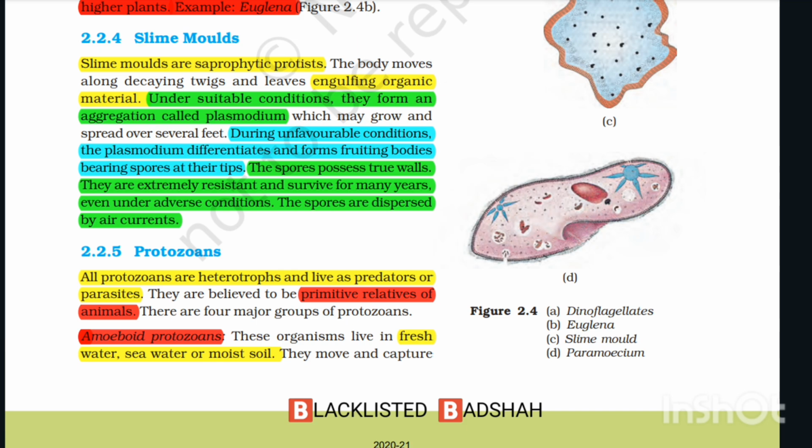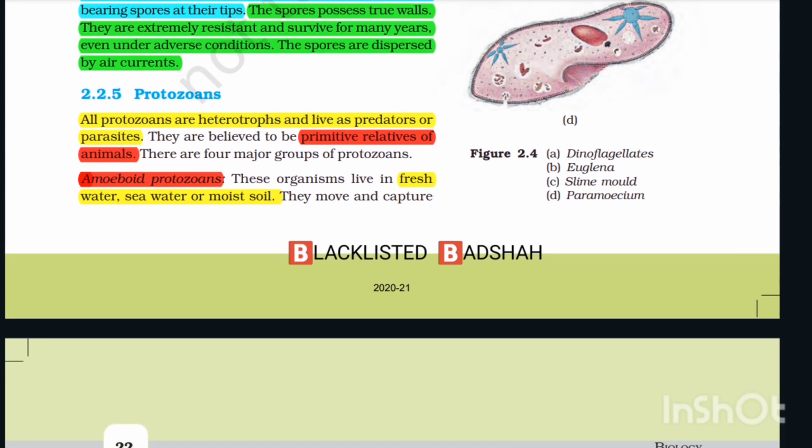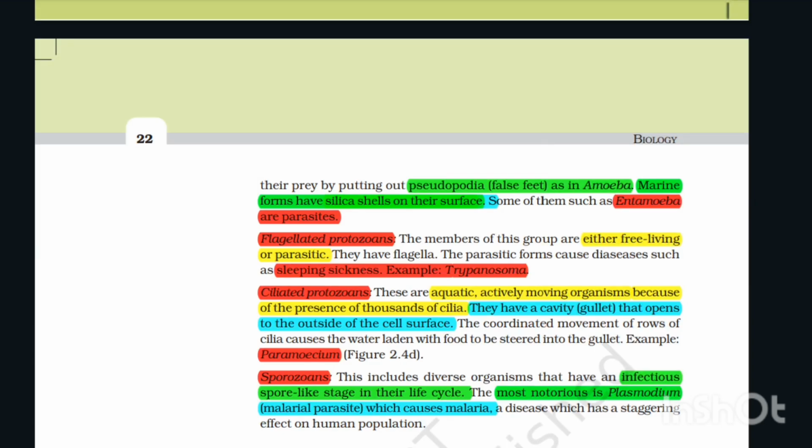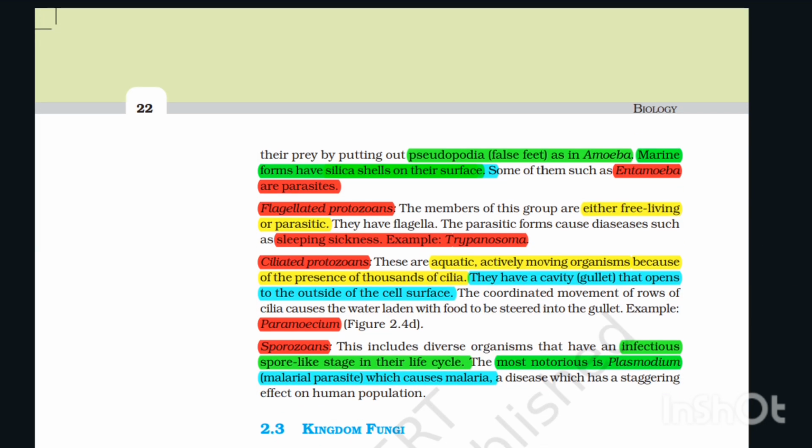Amoeboid protozoans. These organisms live in fresh water, seawater or moist soil. They move and capture their prey by putting out pseudopodia, false feet, as in Amoeba. Marine forms have silica shells on their surface. Some of them, such as Entamoeba, are parasites.